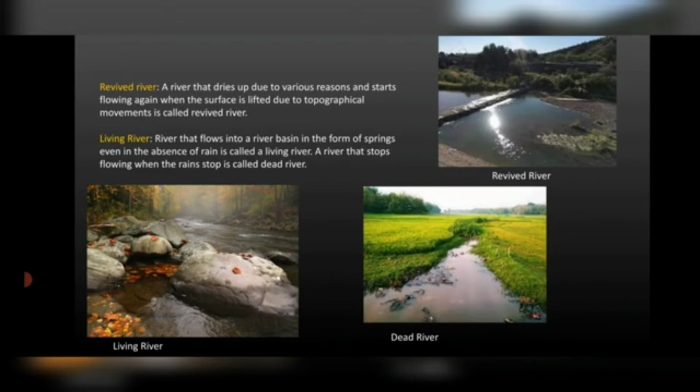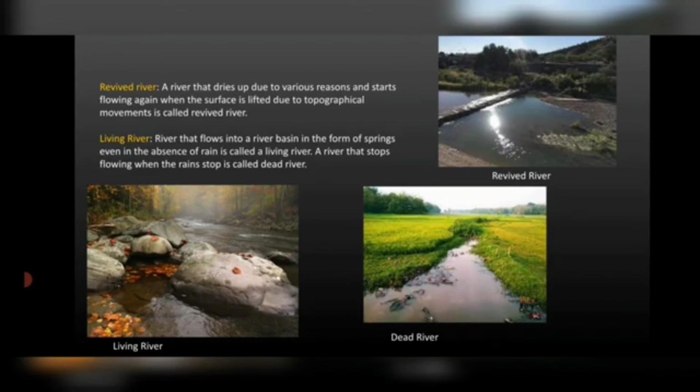And the last one is the living river. Living river means the river gets its water in the form of rains and streams, right? Now when this water flows, it flows into the river basin in the form of springs, but this is not always. Now when the rain stops, what happens?